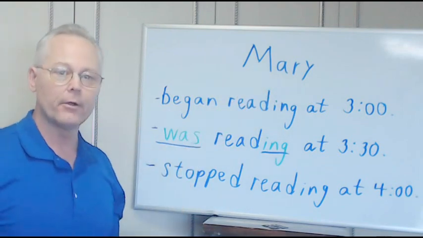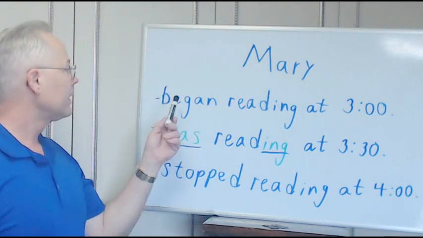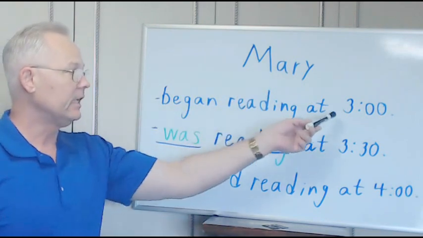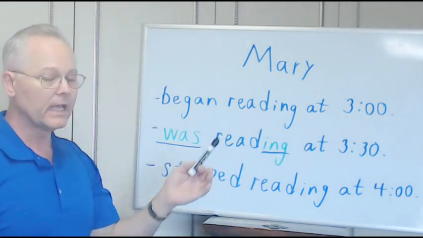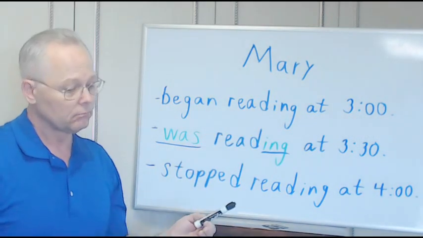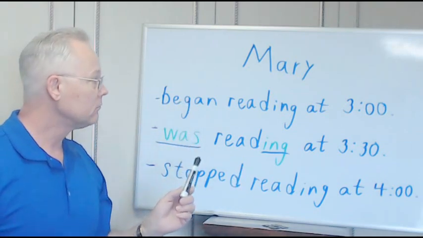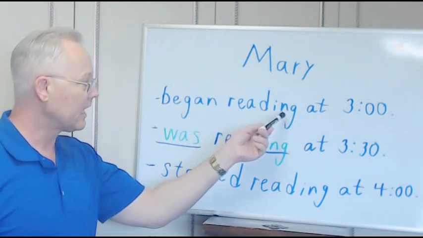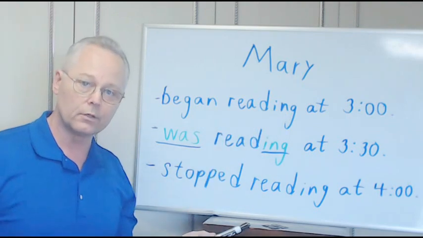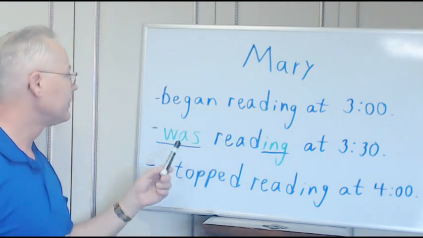We're talking about Mary, a woman named Mary. Mary began reading at 3 o'clock. That is not the past continuous. That's just something that happened. There's no was or were. Correct? You have an ing and a gerund, but no was or were. Not past continuous.